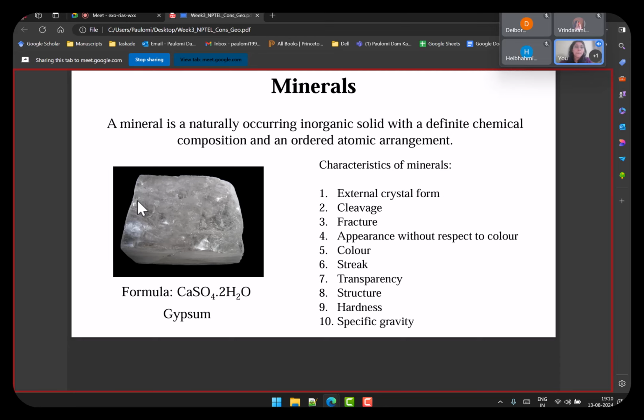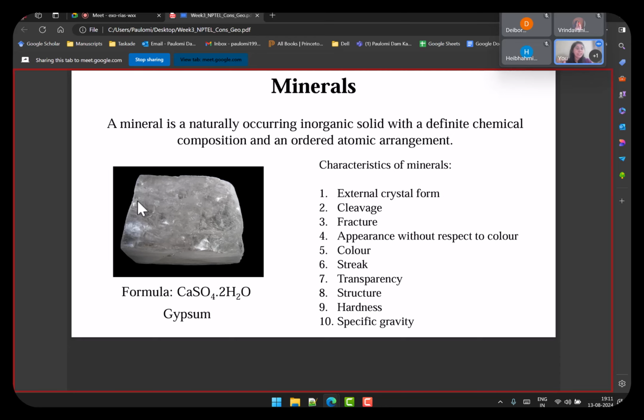But when you try to cut it, let's say vertically, because the atoms are no longer arranged in order, they will give some rough edges. That's fracture. So cleavage is clean cutting. Fracture is the opposite of it, when you're not cutting in the proper arrangement plane. Next, you have the appearances. Appearance is not only in form of what color it is, but how lustrous it is, what kind of shine it has, and whether it is transparent or streaky.